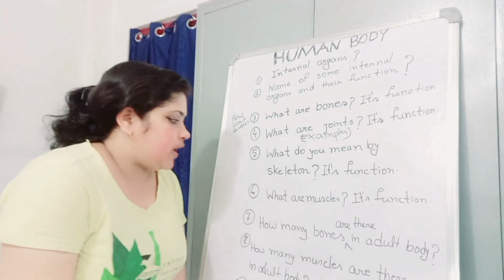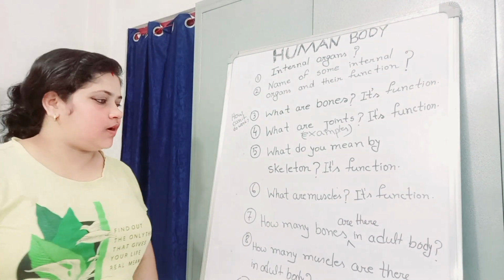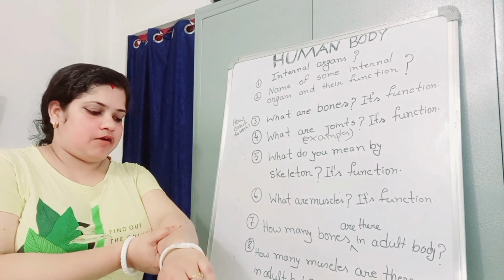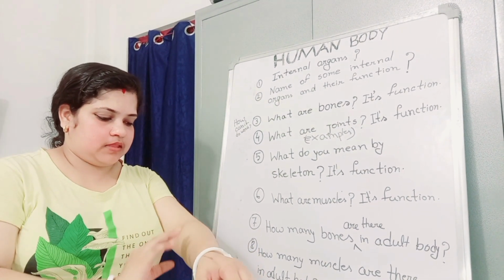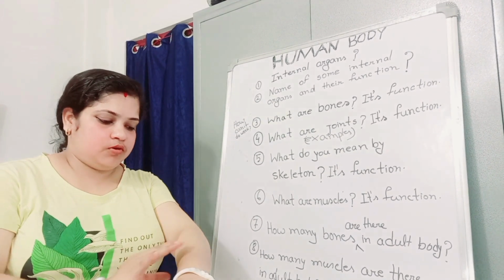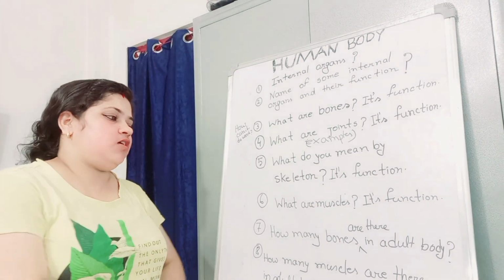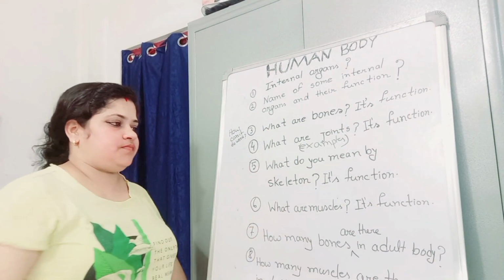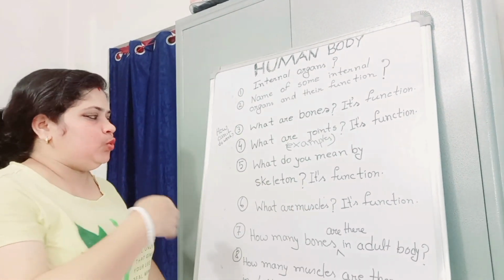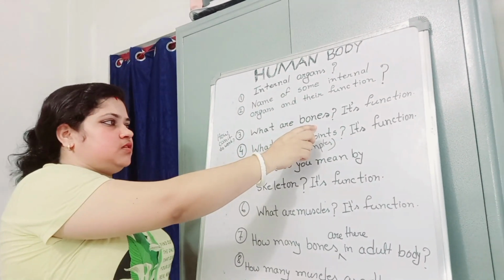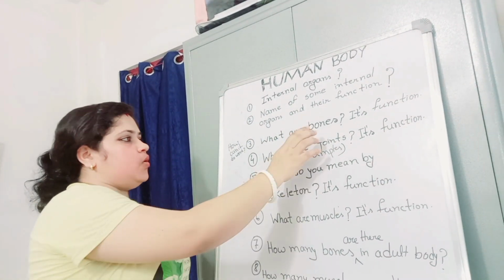Okay. And now, what are muscles and its functions? What are muscles? If we hold our hand, we can see something hard, which is bones, and then after that part we can see something fleshy, isn't it? This fleshy part is called muscles. Muscles help to work our bones.